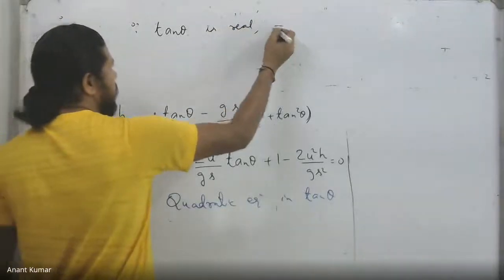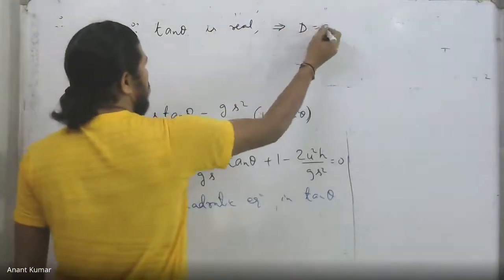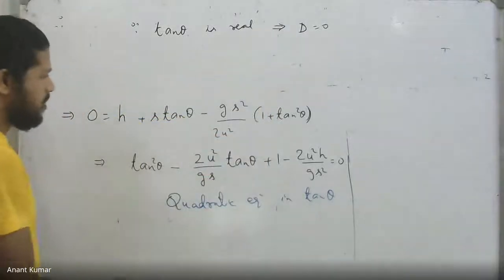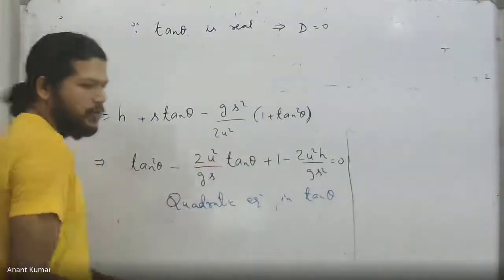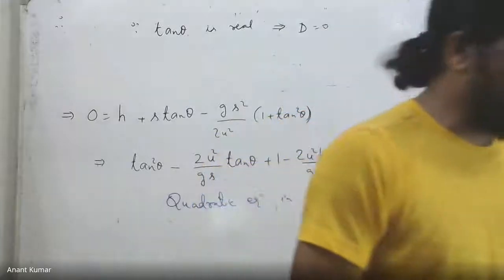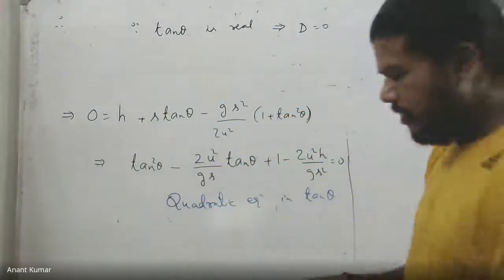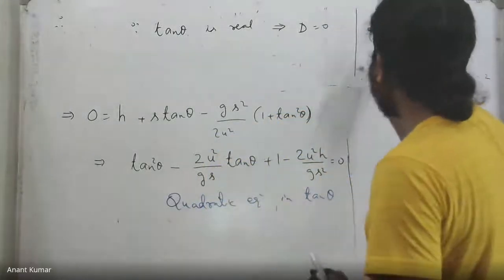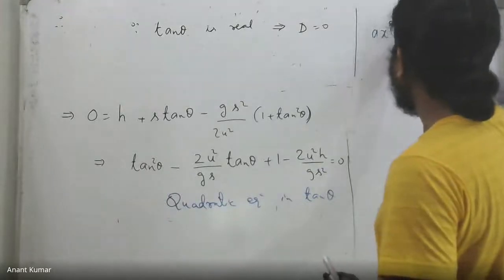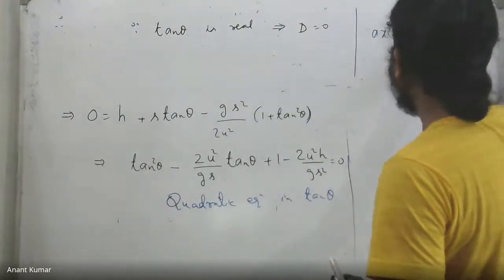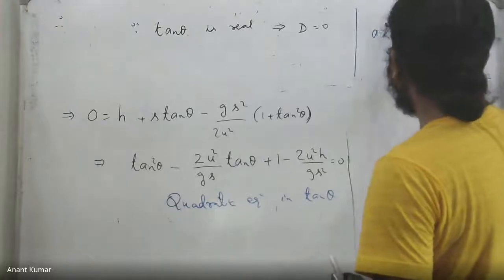So D must be positive, the discriminant of this quadratic. We remember the standard form of a quadratic equation: ax square plus bx plus c equal to 0.